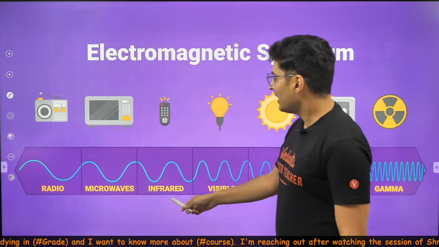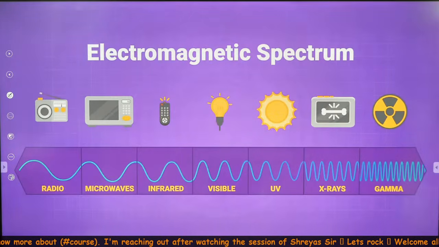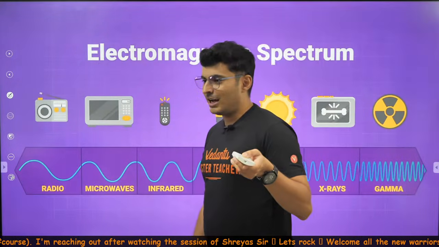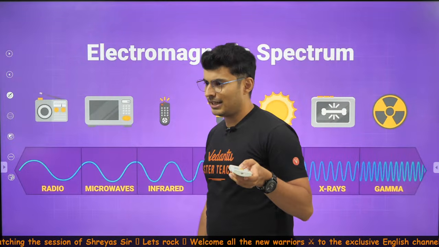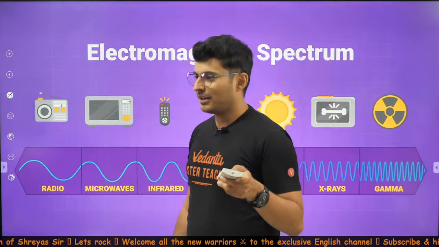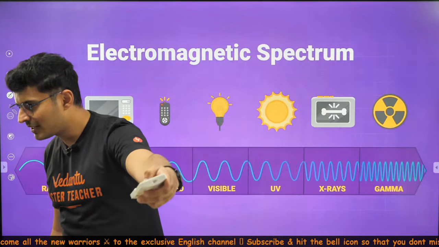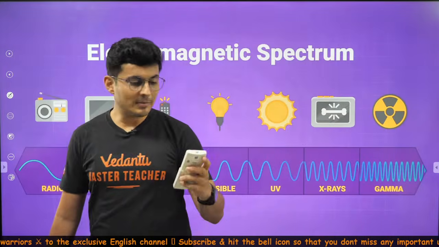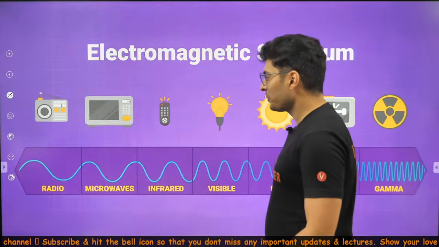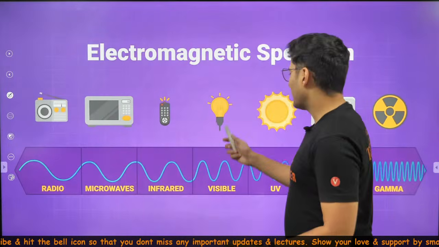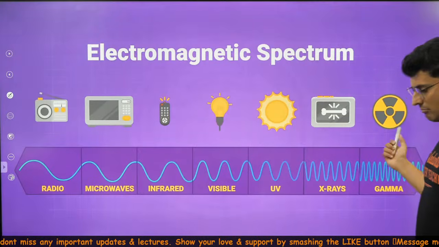So basically infrared is there in your TV remote or even this remote. This is my AC remote, by the way. I don't know whether you can see this. Can you see any light coming out of it? No, right? Sometimes it shows if the camera is capable of detecting infrared waves. The light bulb is obviously visible. UV rays come from the sun as well. Then X-rays and then gamma rays.